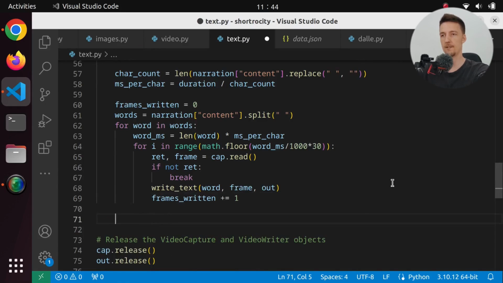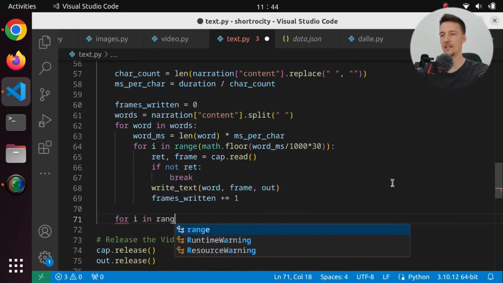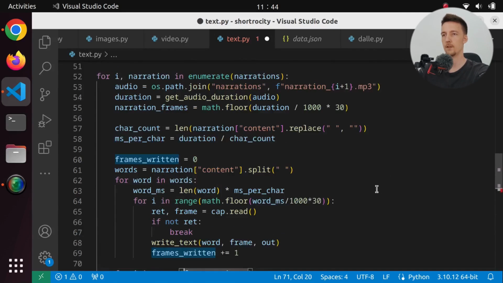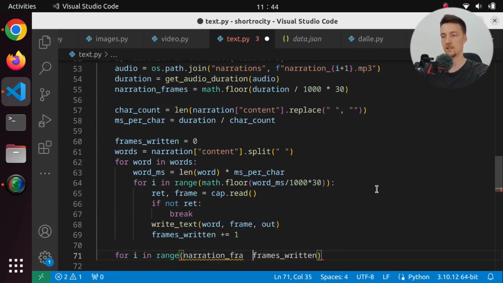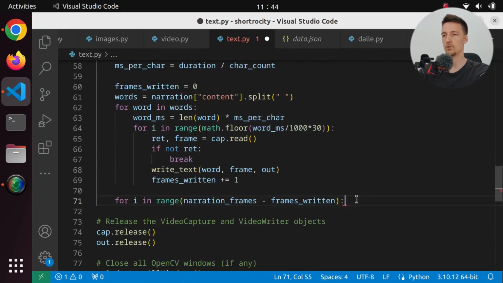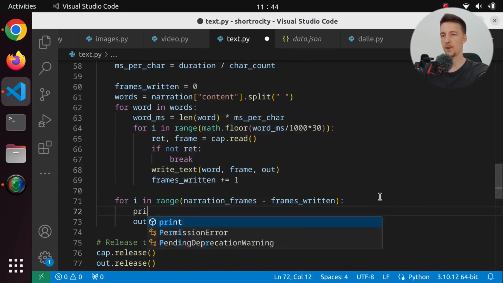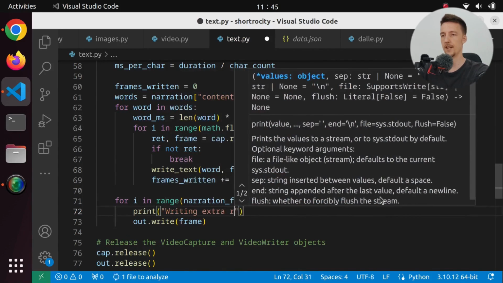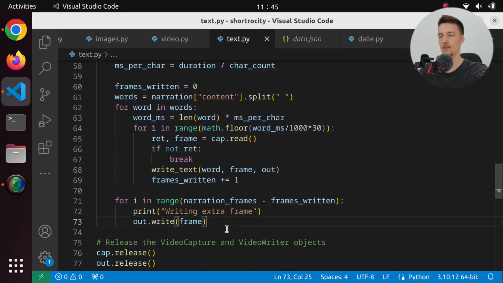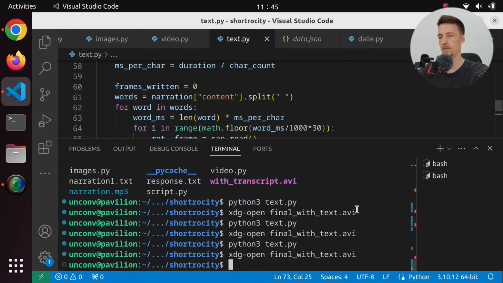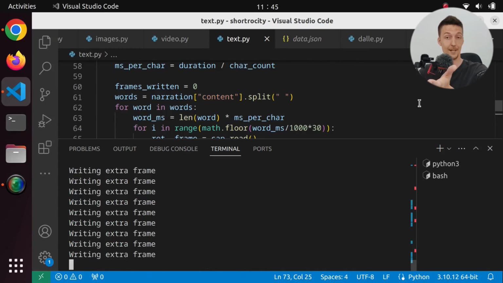And here we are going to say frames written plus equals 1. And down here we can say for i in range, sorry, actually range of narration frames minus frames written, we are going to just write an empty frame. So we are going to say out write frame. And I will actually add a print here, writing extra frame, so I can see if this actually happens. So then we should always reset where we start the next narration. Let's see if that ever happens. It actually does. So it might in fact work.